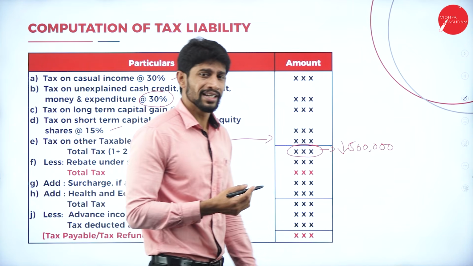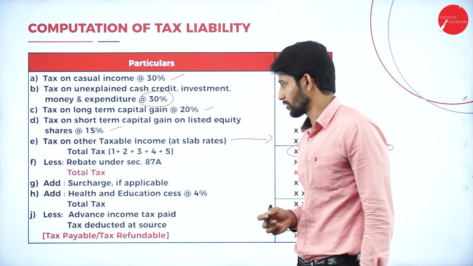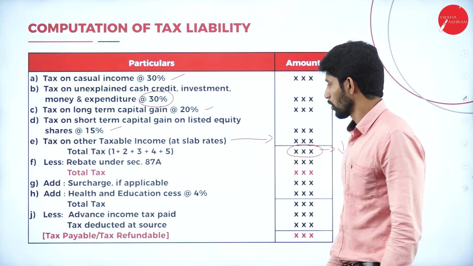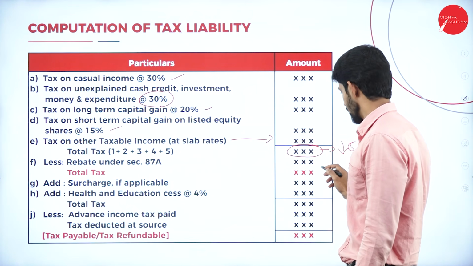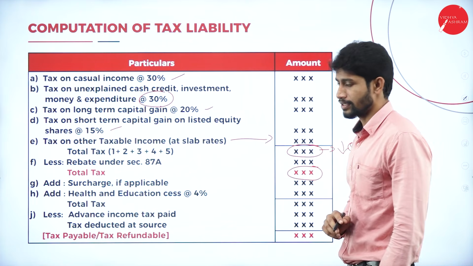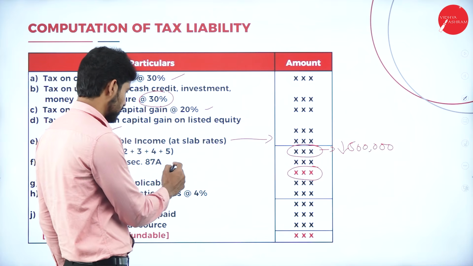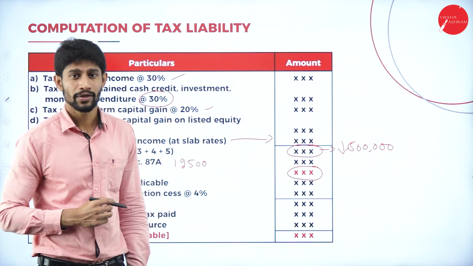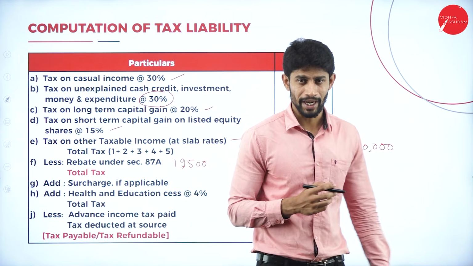So what is this rebate? It's a kind of concession or discount in tax given by the tax authority. So less rebate under section 87A. If you give the rebate under section 87A, then you will get some balance. That is called total tax. What is the rebate amount we are supposed to give? It is fixed, that is 12,500. So after giving the rebate, you'll get the balance.